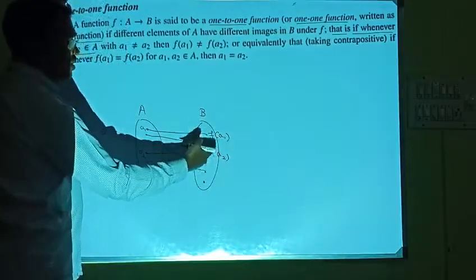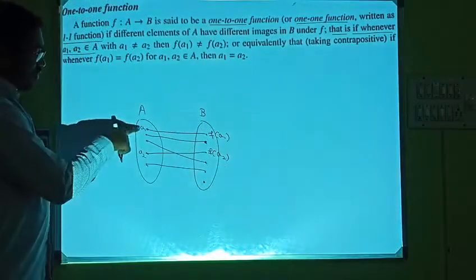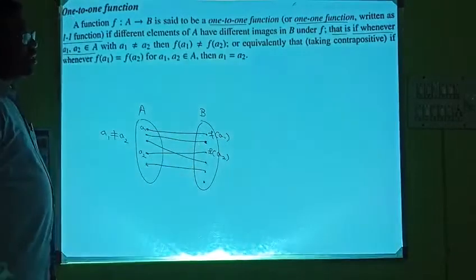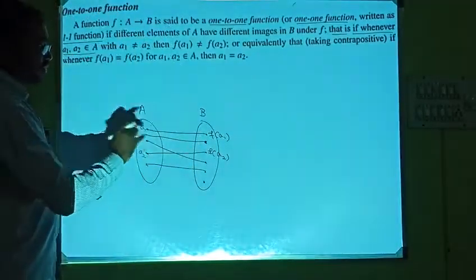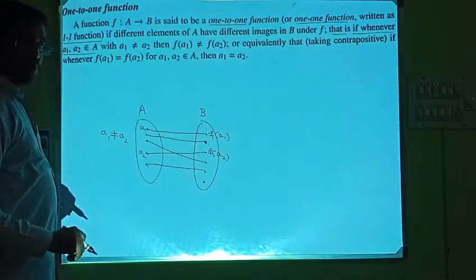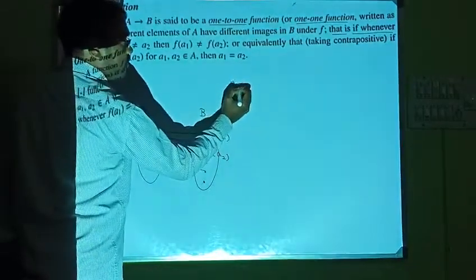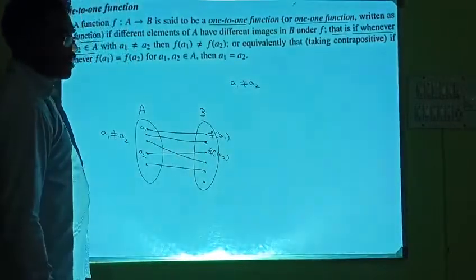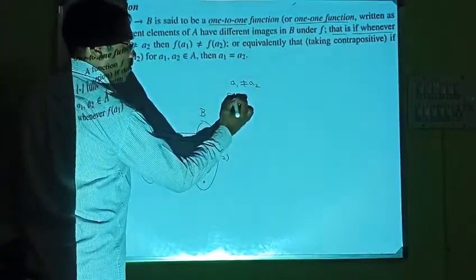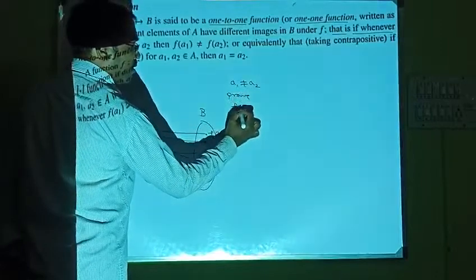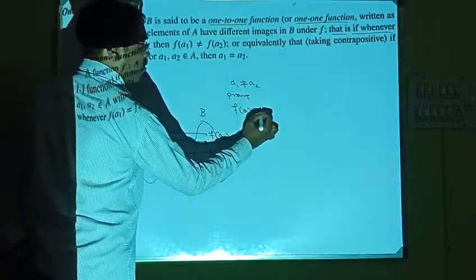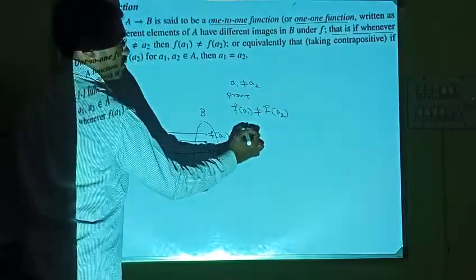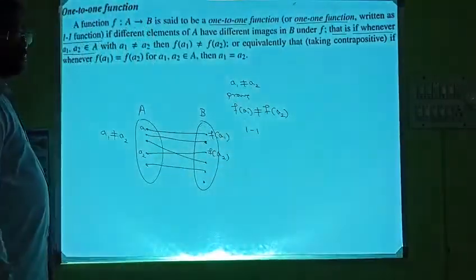You can see images are different. So for any two distinct elements we have distinct images. So this is one way of proving the function is one-to-one. How do we do it? We take a1 not equal to a2 and we prove f of a1 is not equal to f of a2. So this gives one-to-one function.